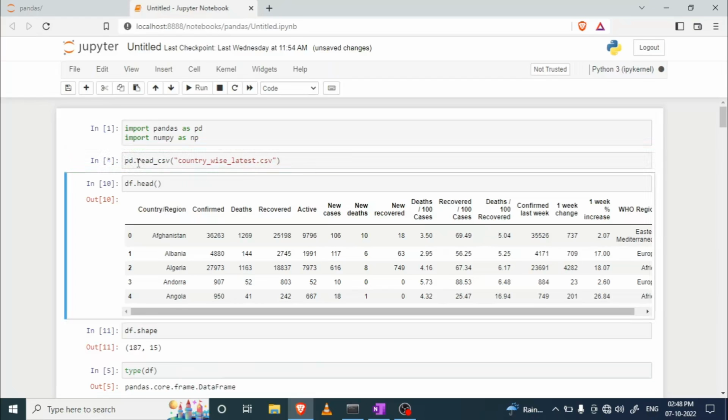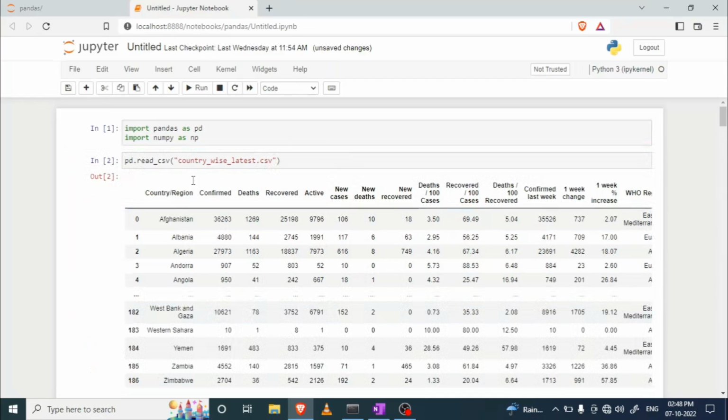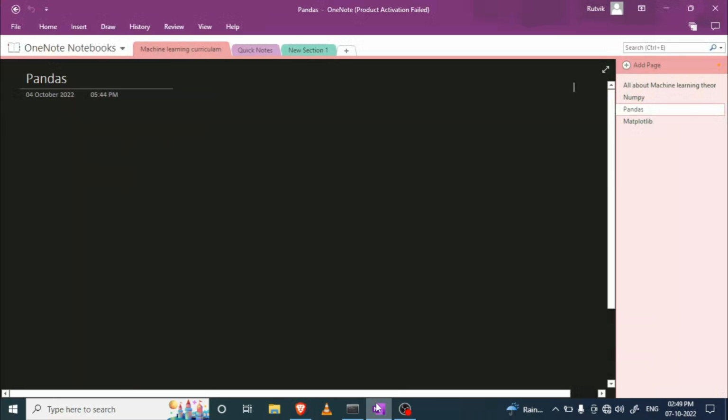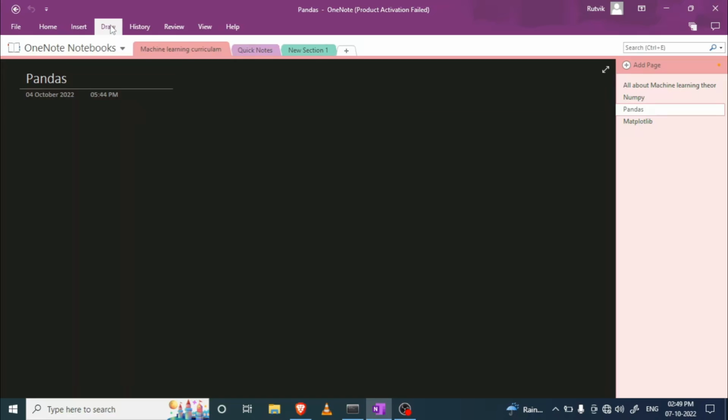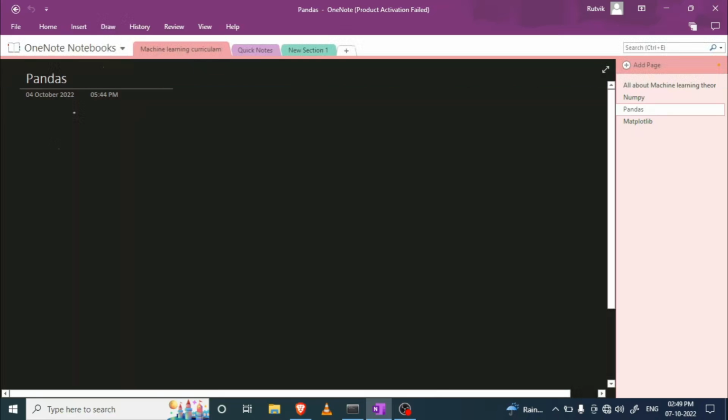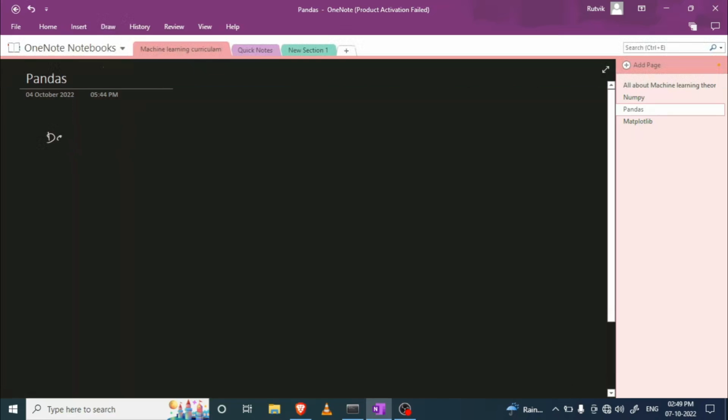So here is a data frame. Basically, this is a structural form of data. Now the question is, what is a structural form of data? Suppose data has two types. The first one is structural form and the second one is non-structural form.